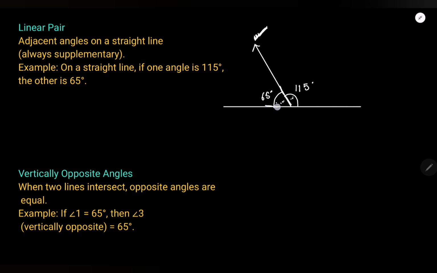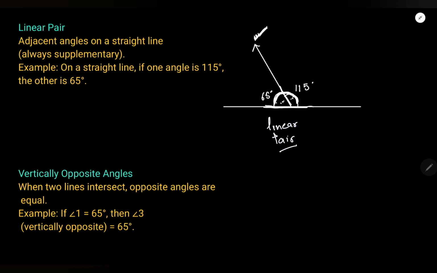But when the two adjacent angles are on a straight line, that means they are supplementary, then they are called a linear pair. Okay, so when two adjacent angles are on a straight line, they are supplementary, that means the sum is 180 degrees, they are called a linear pair. Okay, this is a linear pair.